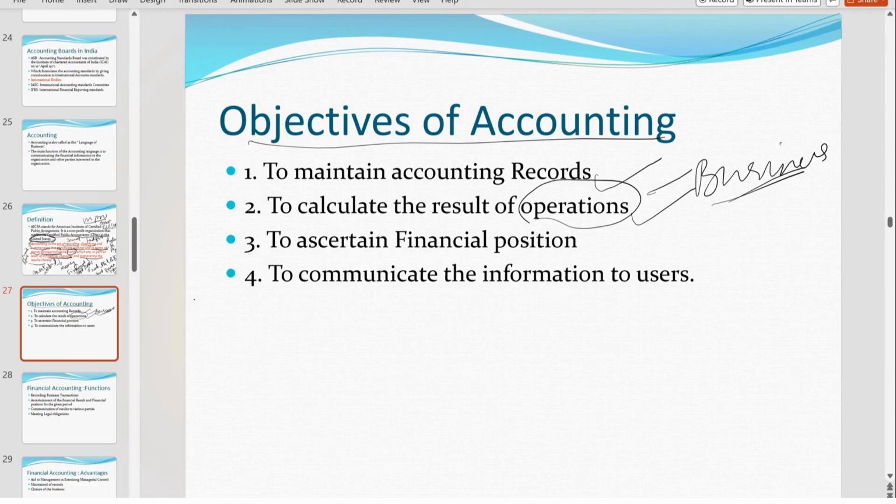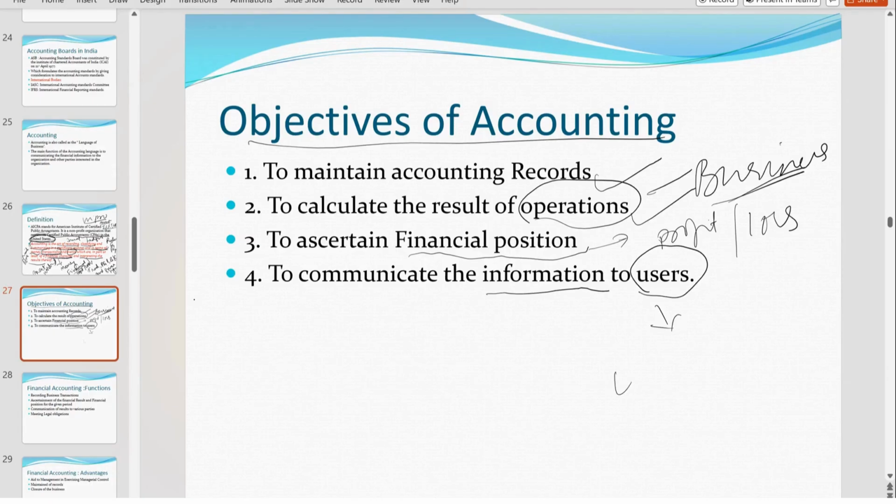Next one, if you prepare accountancy, what will you understand? The financial position of the business. Financial position of the business means what? Whether the business is running in profit or whether the business is running in losses. Second one, if you prepare accounting, the information will be useful to all users. All users means who are the users here?